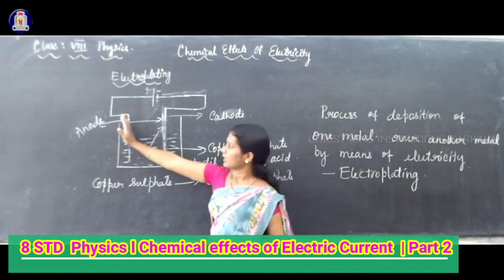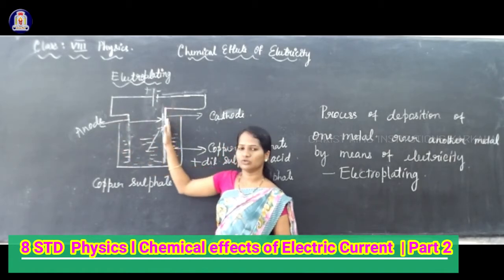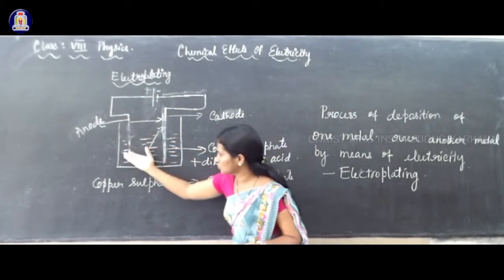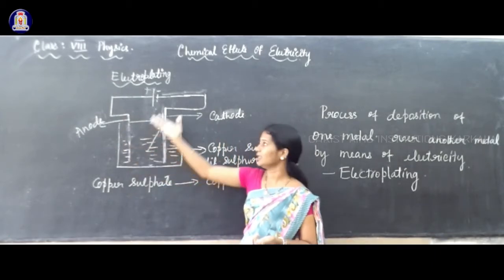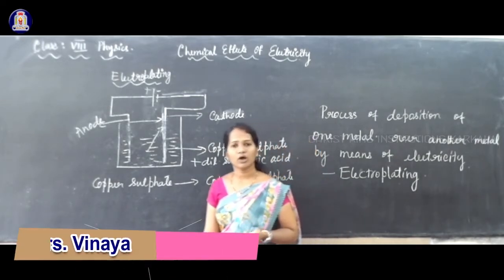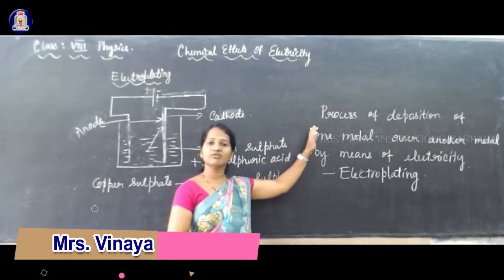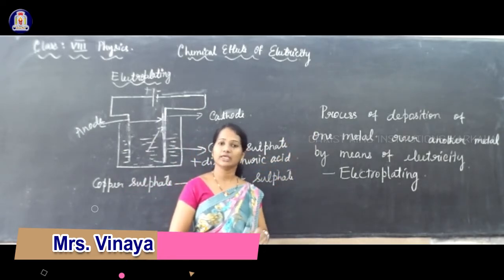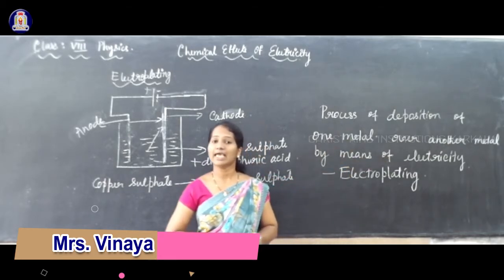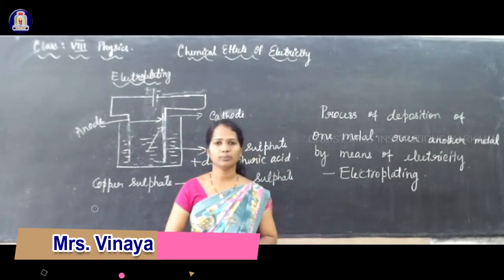So from the anode, metal gets transferred to the cathode, not directly by passing electricity, but it has to dissolve in the solution, and from there it gets deposited on the cathode. This process we call electroplating. So it can be defined: the process of depositing a required metal over another metal by passing electric current is called electroplating.